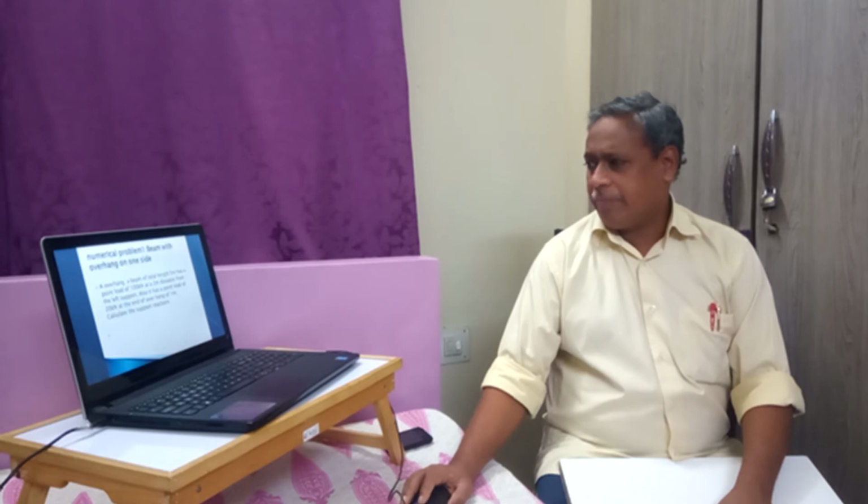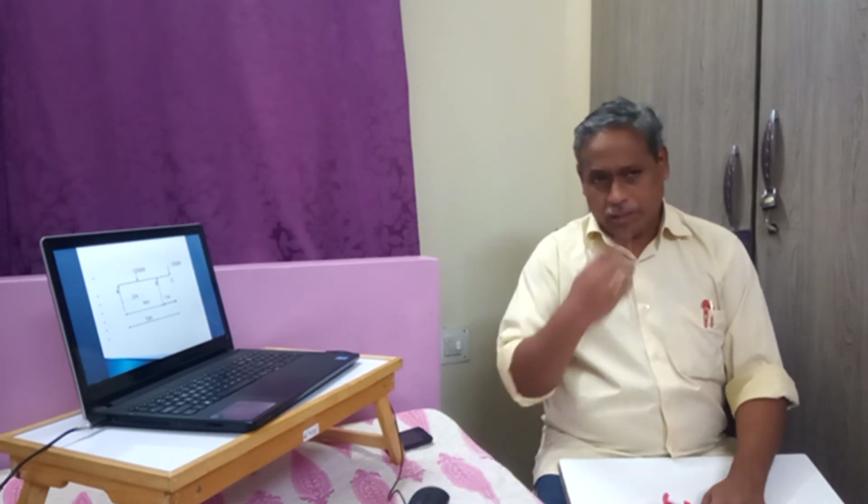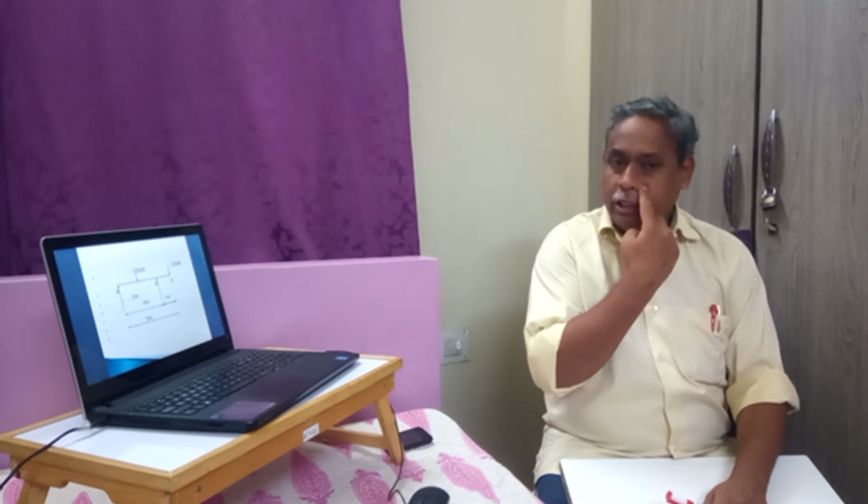Here the same type of problem I have taken, but I have given numerical values. The load W1 is 100 kilonewtons, and W2 is only 20 kilonewtons, and the total span of AB is 4 meters, BC is 1 meter.